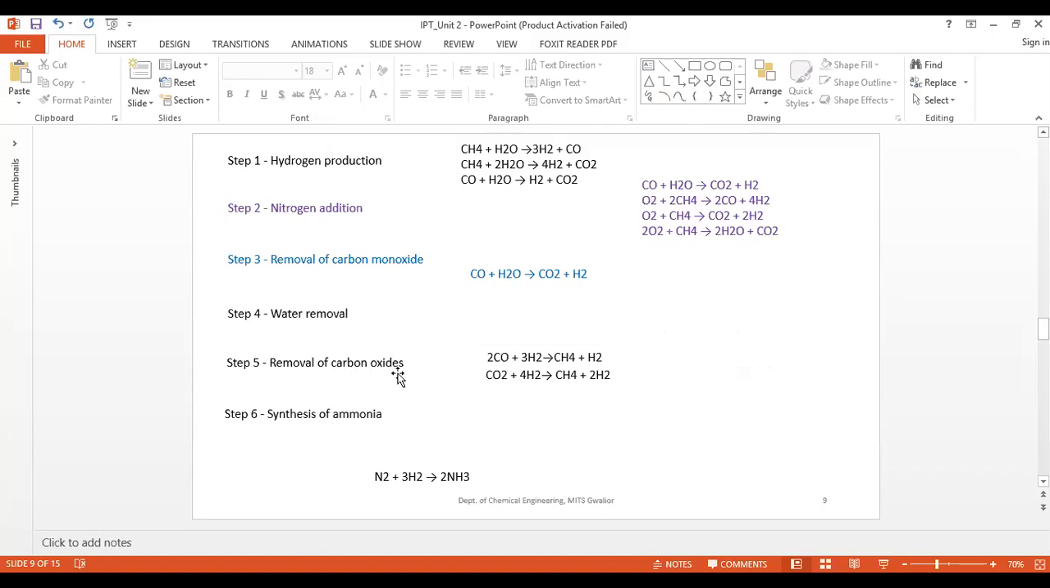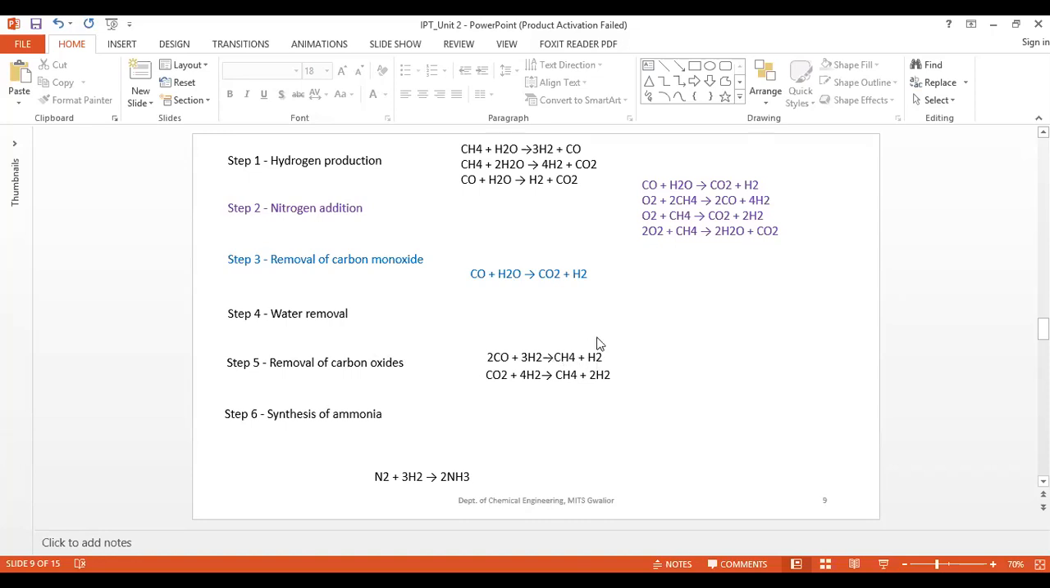Then removal of carbon dioxide. The gases are pumped up through a counter current, and the remaining carbon dioxide is converted to methane using a nickel catalyst at 325 degrees Celsius. The reaction is CO plus 3H2 giving CH4, which is methane, and you also get water. This happens at about 325 degrees Celsius.